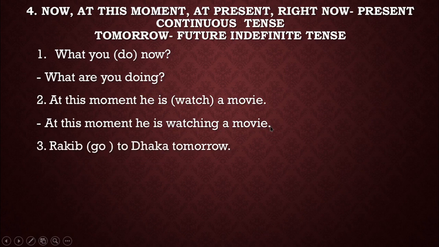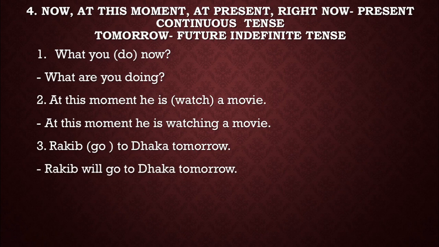Next, Rakib go to Dhaka tomorrow. So you see here tomorrow, and I already told you that when we have tomorrow in our sentence, we have to write the sentence in future indefinite tense. Rakib will go to Dhaka tomorrow.